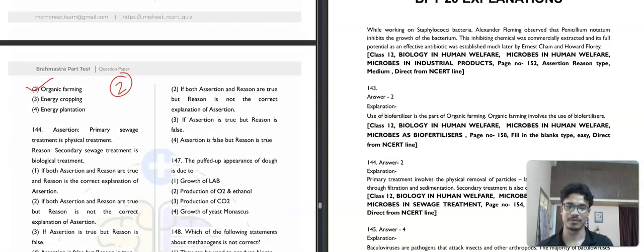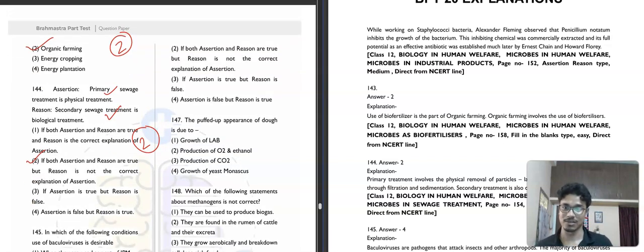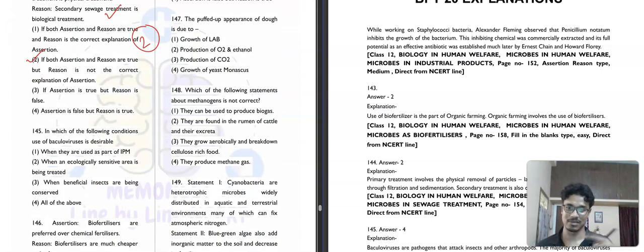Question number 144. It is saying, assertion: primary sewage treatment is physical treatment. This is correct. Reason: secondary sewage treatment is biological treatment. Both are correct, but does it make any sense that the reason is explaining the assertion? I don't think so. You also think so, that there is no correlation between them, but both treatments are correct. That's why the second option is our correct answer.